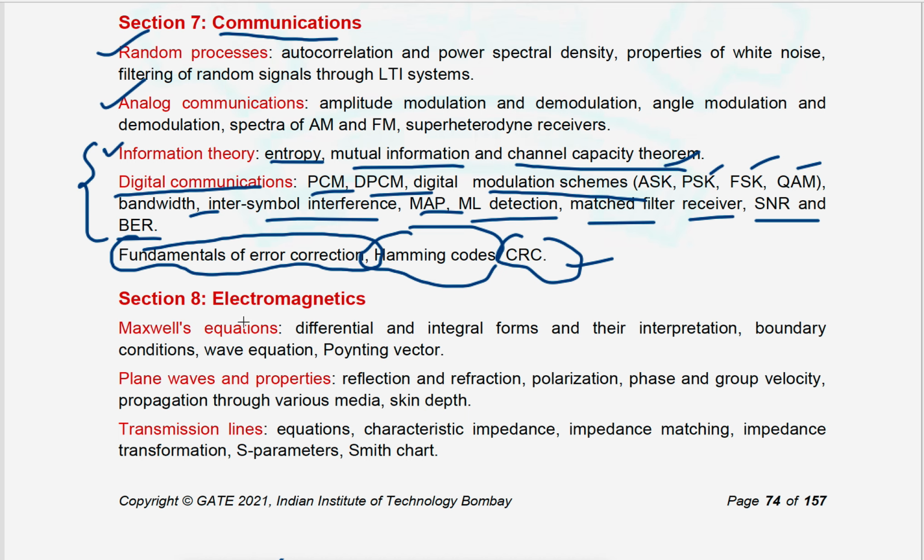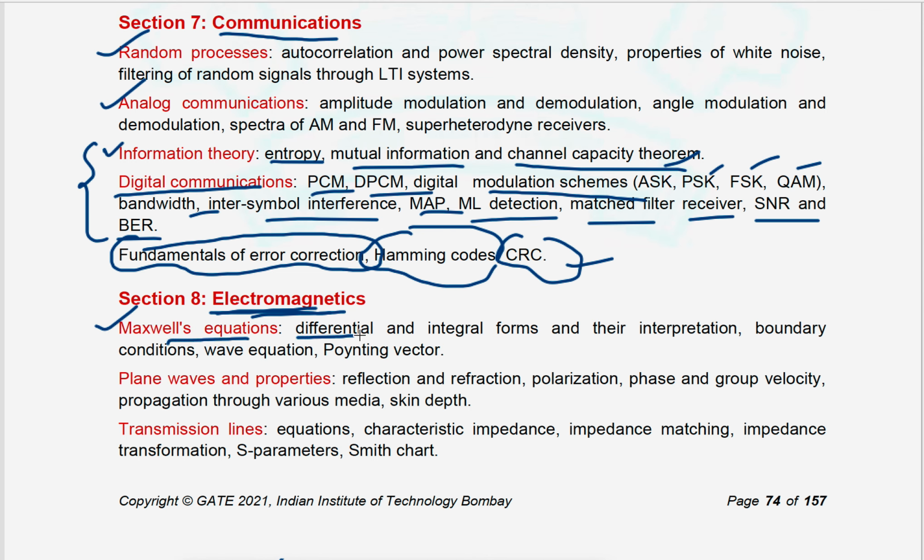Next comes the electromagnetics subject. Okay, in this, you don't need to focus on electrostatic fields and magnetostatic fields. That is not in the syllabus of electromagnetics. So they directly start with Maxwell equations, right?